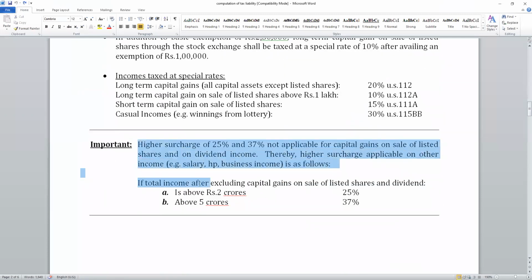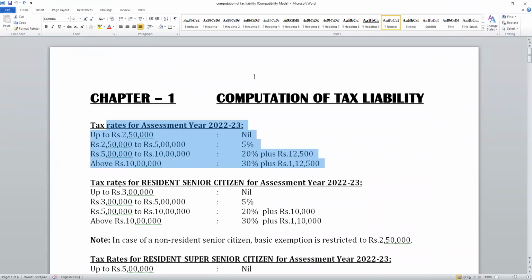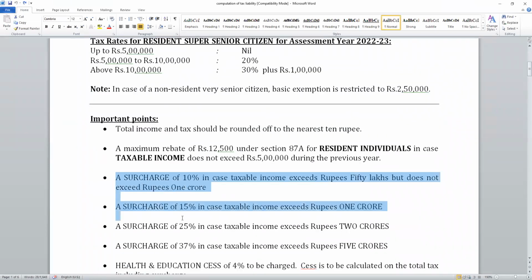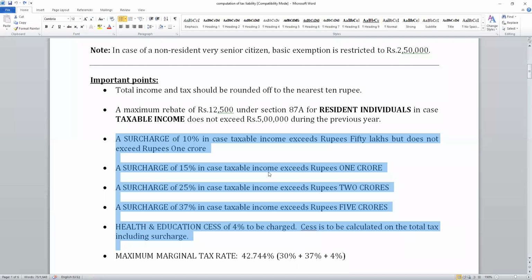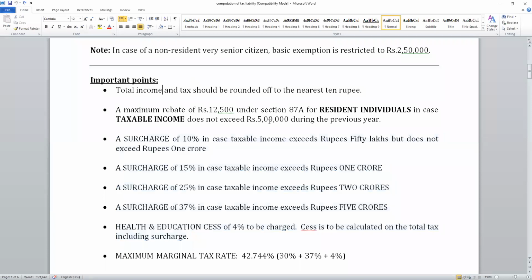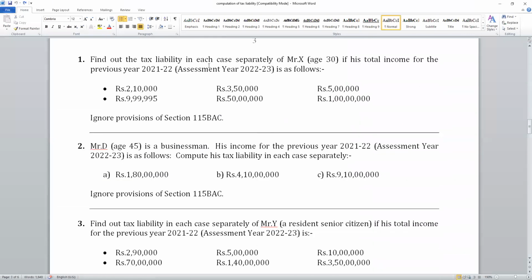Surcharge here, I have given some important information. Now, you know what I am teaching? I am in the first para only, and slowly I am adding what is surcharge and what is cess. I have just introduced it, so all those points will be covered. We will wait and see. Okay, my students, coming to the first problem. You remind me about your doubt later. Once I cover this and all the provisions, then it will fit.